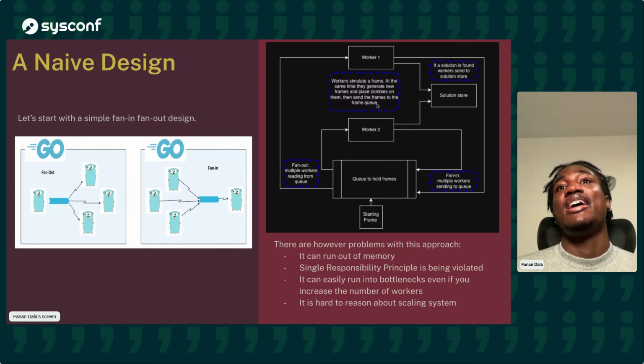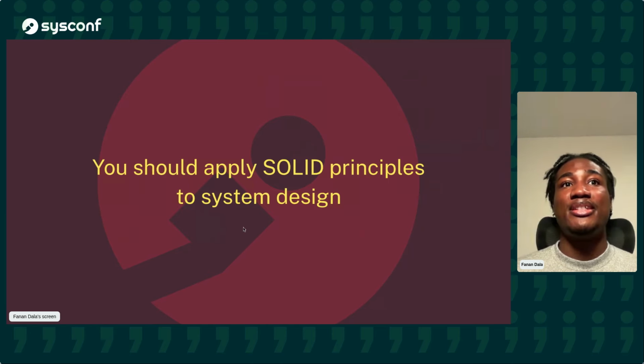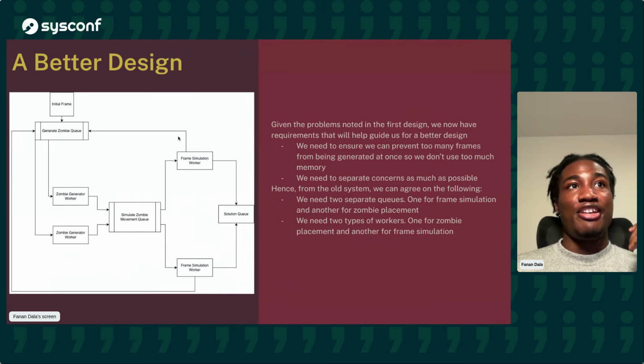And even doing that at some point will lead us to bottlenecks. So we need a more intelligently designed system that allows us to estimate and predict scale of the system better. And so you should apply solid principles to system design. Great. So what does it give us?